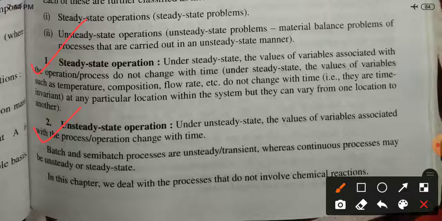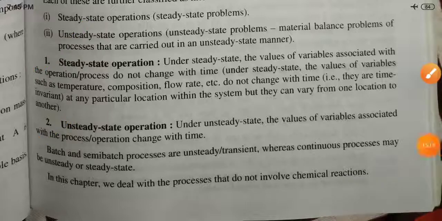Then we describe the recycling and bypassing operations. Okay, this is the part for material balance in processes without chemical reactions.